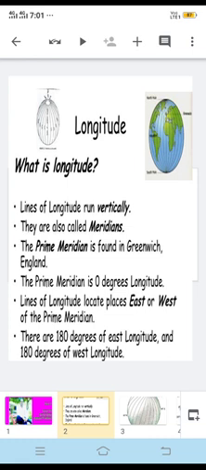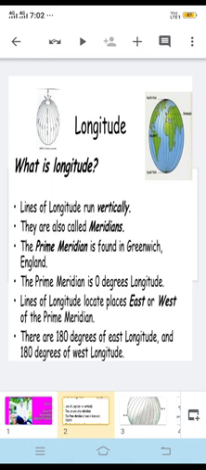Thus it was difficult to number the meridians. All countries decided that the count should begin from the meridian which passes through Greenwich, where the British Royal Observatory is located. This meridian is called the prime meridian.